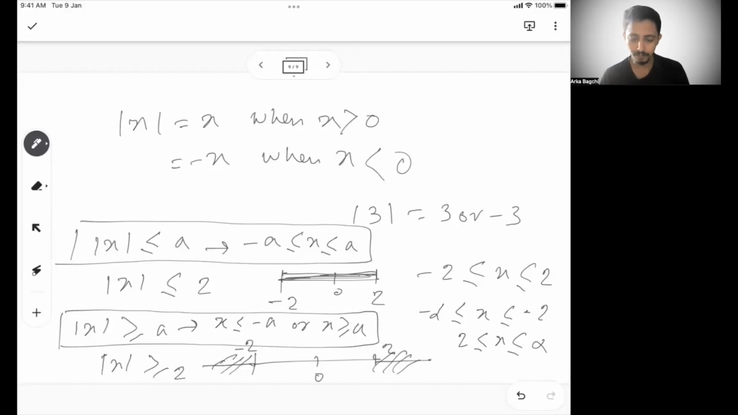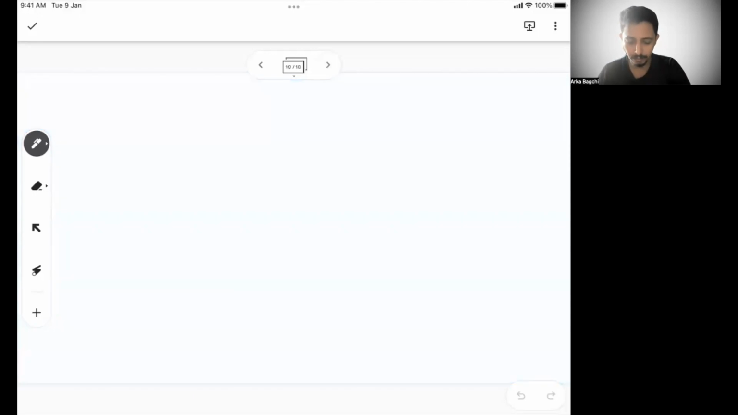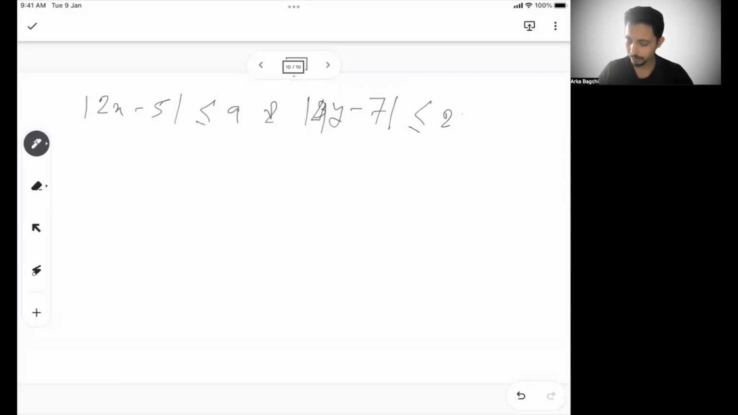Okay. Now let's take one example and see if we can understand this a little better. So let's say you have mod of 2x minus 5 less than equal to 9, and mod of, not 3y, let's say 4y minus 7 less than equal to 21. Okay, you can find the max of mod x minus mod y. So this is one kind of a problem, right?